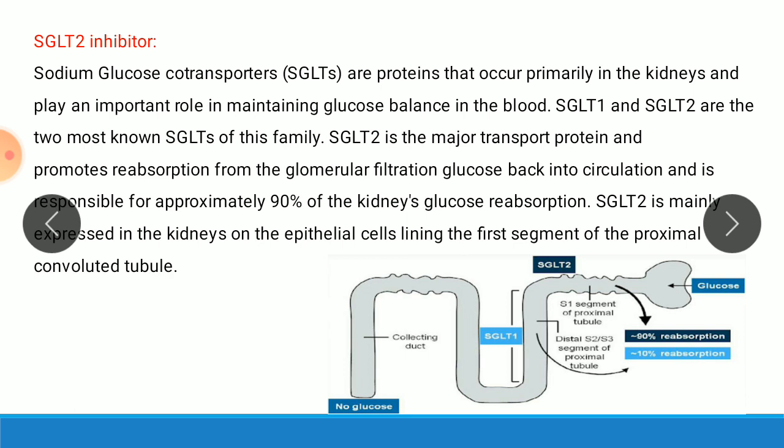In short, SGLT, sodium glucose co-transporter, is responsible for reabsorption of glucose after glomerular filtration, and this SGLT causes 90% reabsorption of glucose from the filtrate into the bloodstream. So our drug inhibits this co-transporter, thereby preventing glucose reabsorption, and there is less reabsorption of glucose and glucose is excreted through the urine.